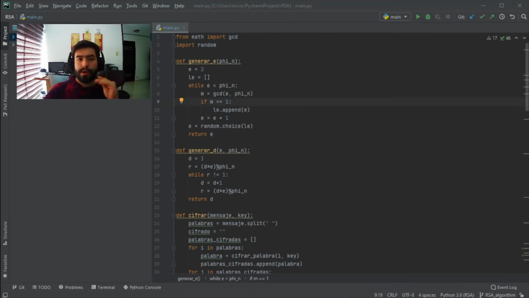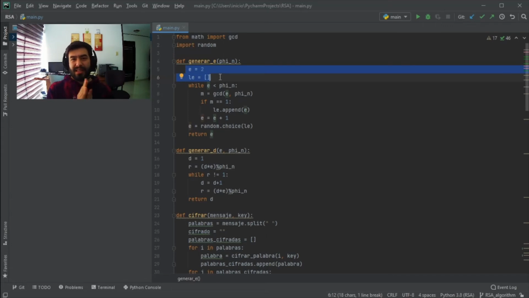So we're going to talk now about how the e number is calculated. First, we need to start with an e and with an array. This array is because there are multiple options when we are generating the number e, so we can choose any of them, and that's what we're going to do.